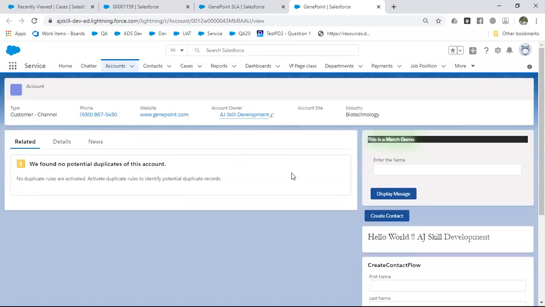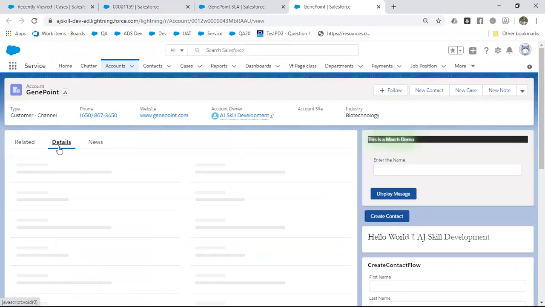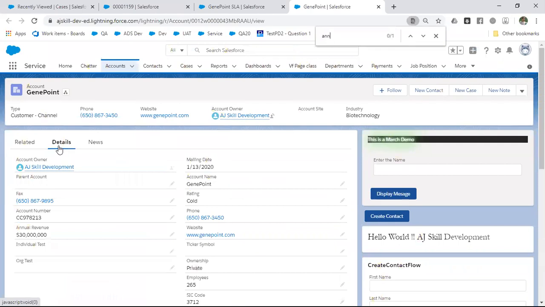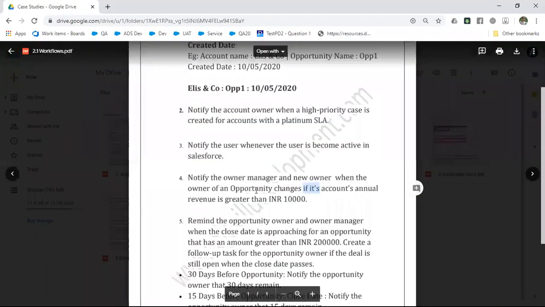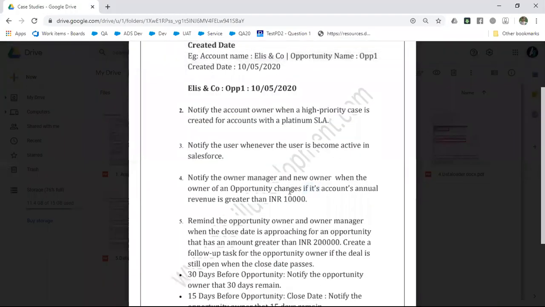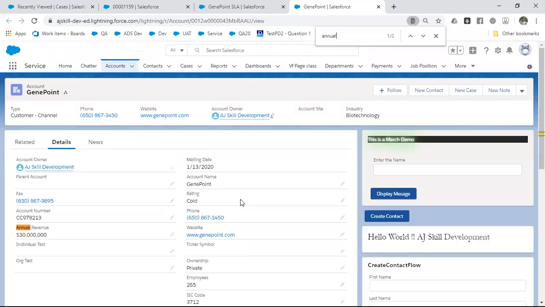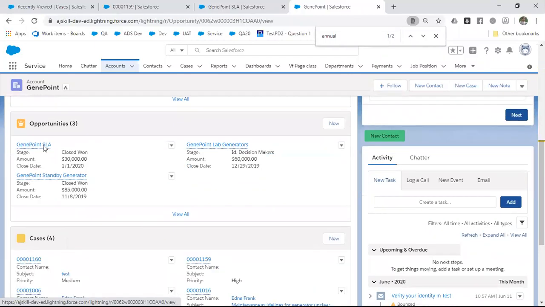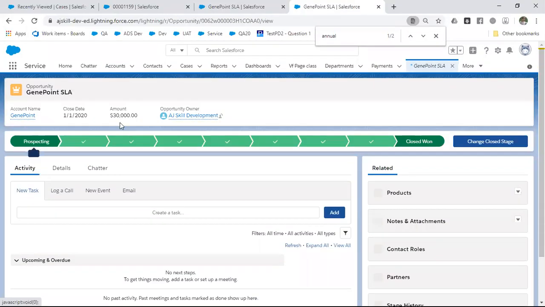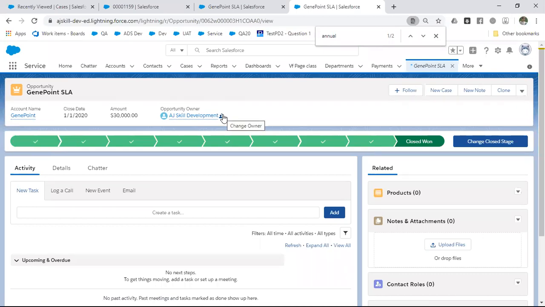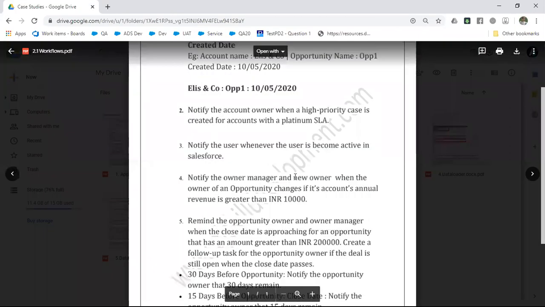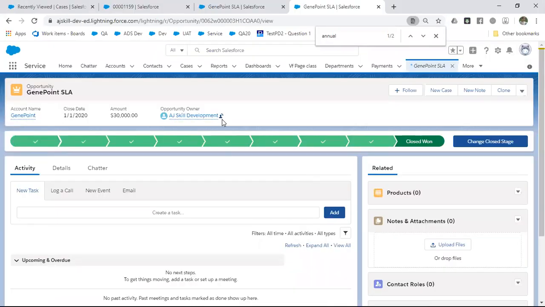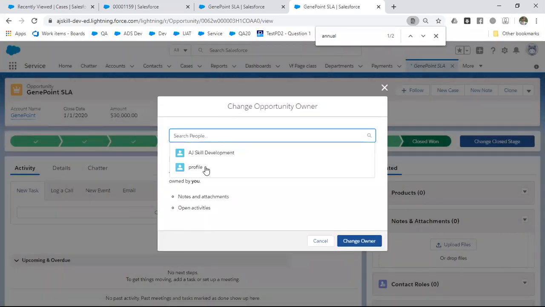The annual revenue is nothing but one more field, a field called annual revenue. If it is greater than 10,000 and it has an opportunity, you can go and check the opportunity. At that time, if you change the owner, an email should be sent to the new owner. Owner is nothing but a user, so the email goes to the new user.